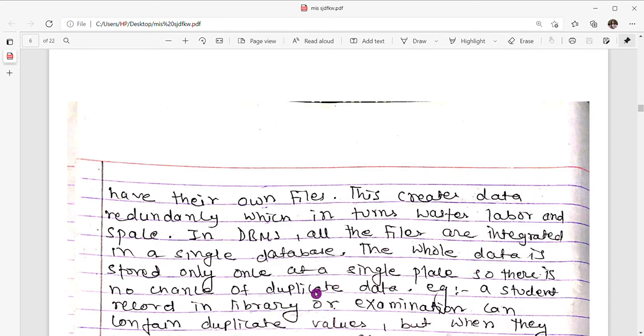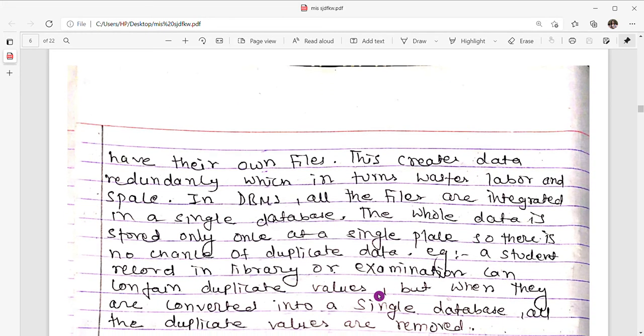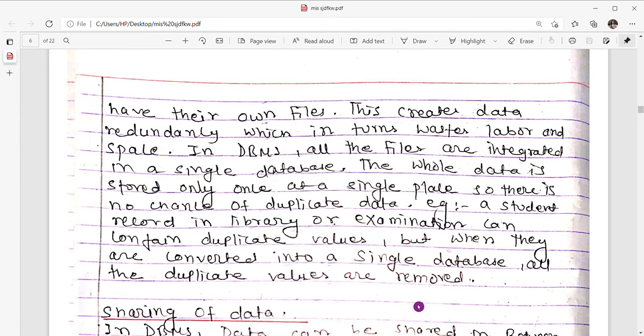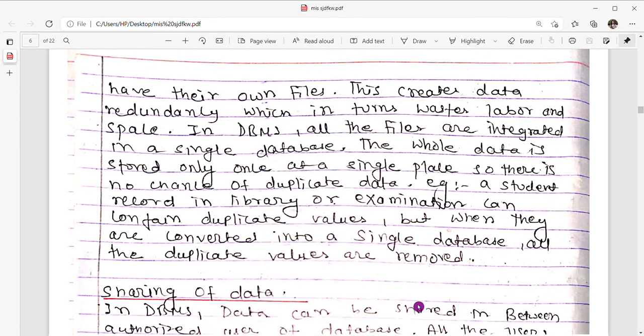The whole data is stored only once at a single place, so there is no chance of duplicate data. Example, a student record in library or examination can contain duplicate values, but when they are converted into a single database, all the duplicated values are removed. Now moving toward the second one, sharing of data.